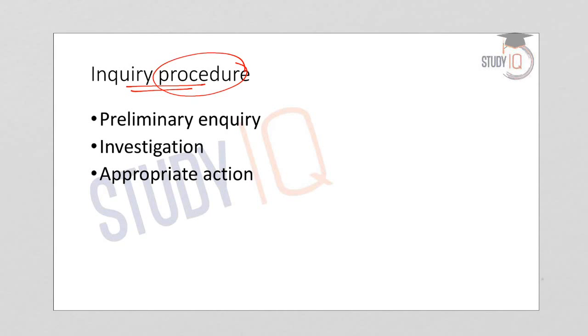Now let us also understand the inquiry procedure. The Lokpal, after receiving a complaint against any public servant, can order a preliminary inquiry, and the preliminary inquiry needs to be completed within 90 days. After receiving the report of the preliminary inquiry, the Lokpal can order an investigation by any agency or any departmental proceedings. Now let us understand the limitations of Lokpal.